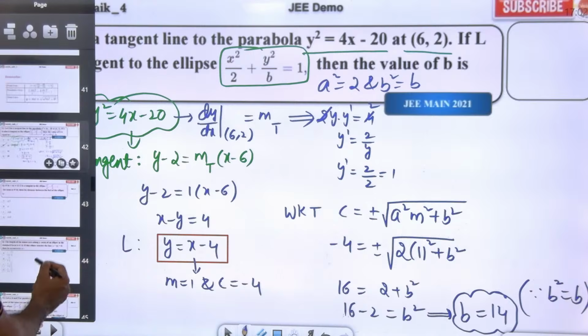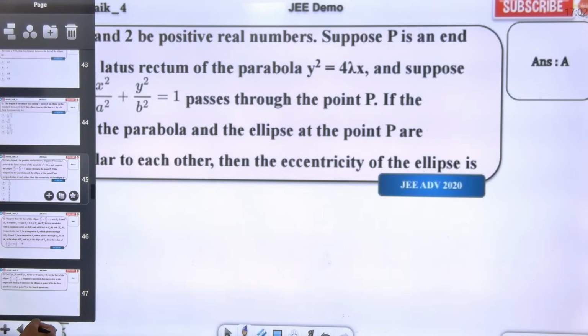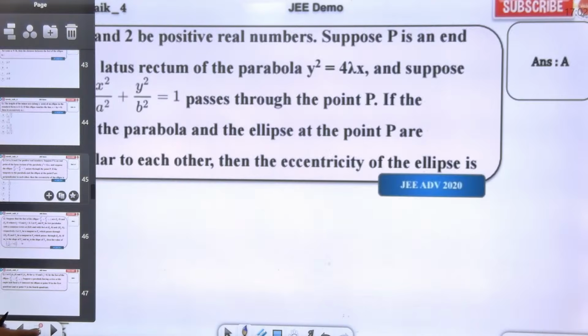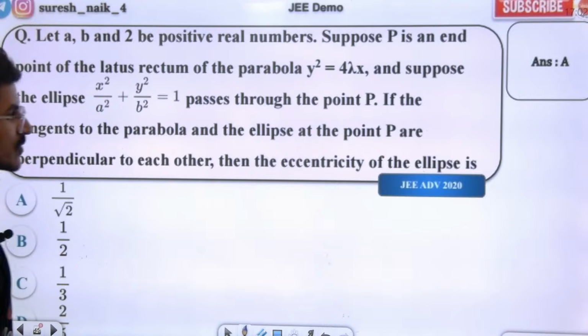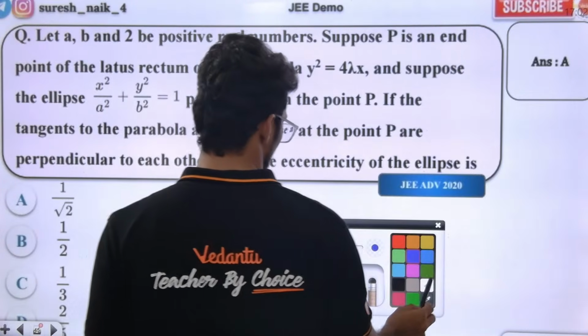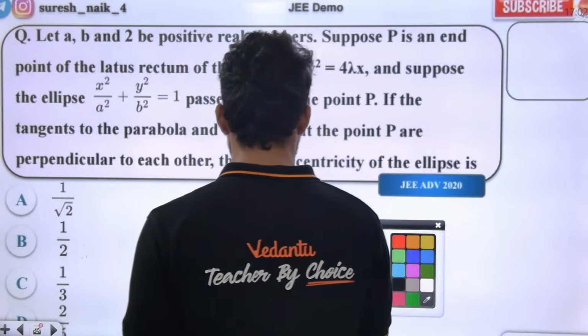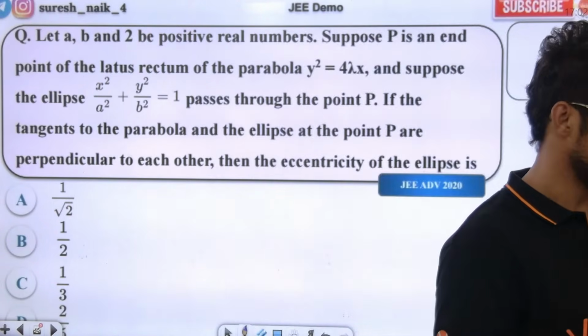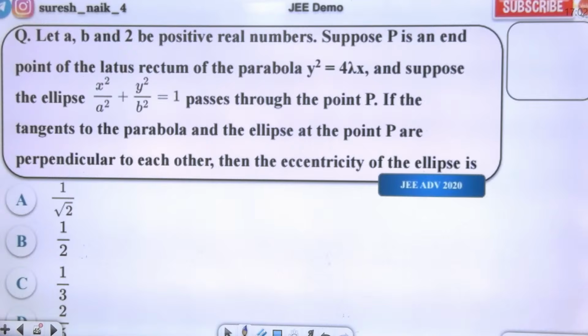Yes or no? Yes sir, let's see an advanced question. Let's see one advanced question. Otherwise we can solve this. This is also an advanced question, a JEE 2020 Advanced question. Everybody can try this. 11th also can watch this.